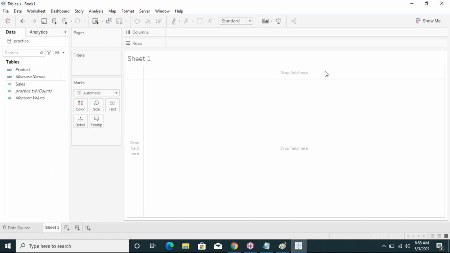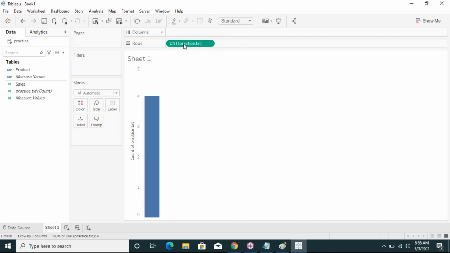See here, I drag and drop practice.txt, the text file, into the rows.